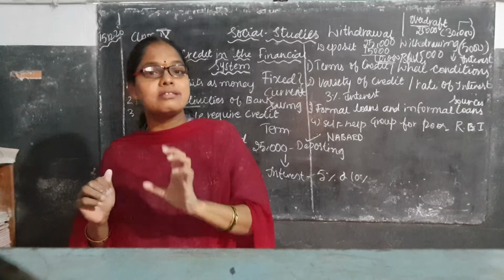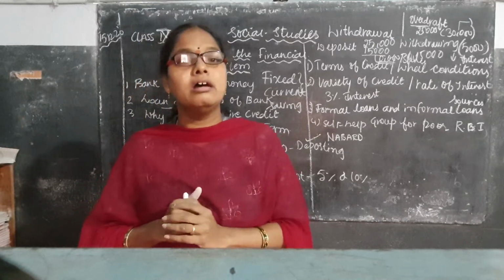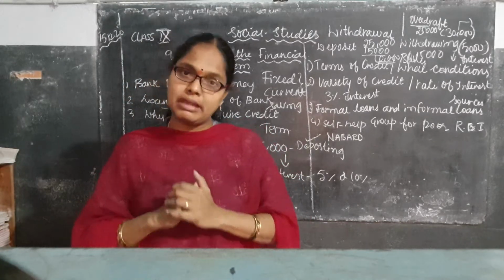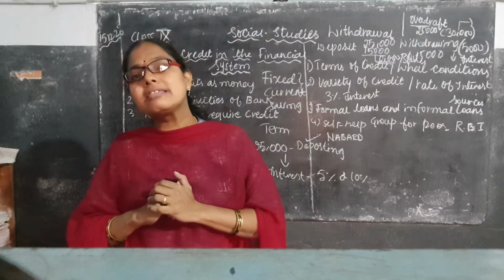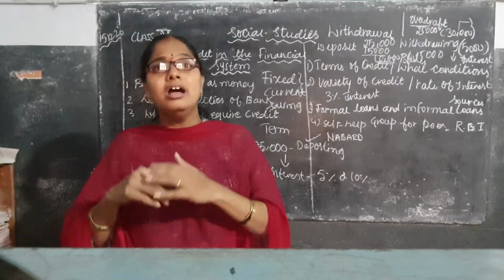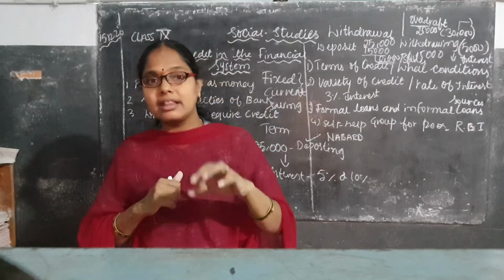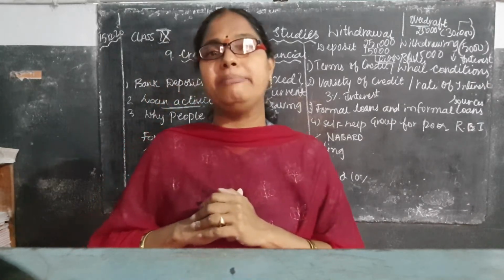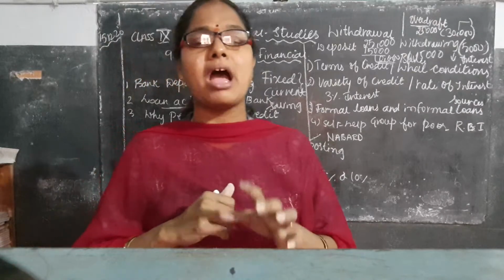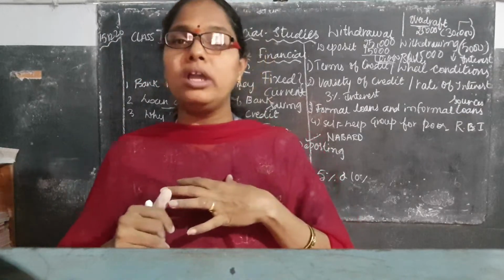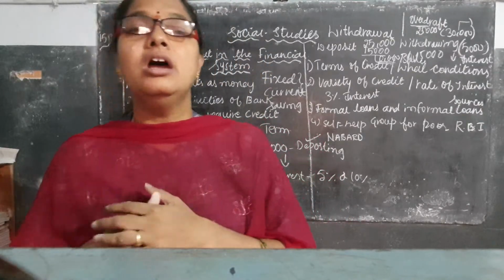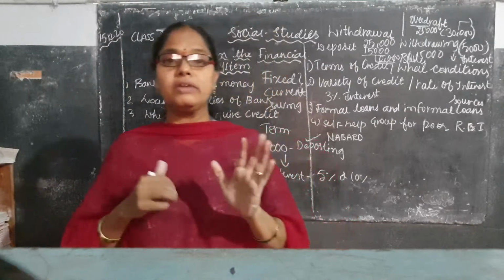Collateral security is nothing but, for example, whenever you want to take a loan from the bank, what will the banker be asking? He will be asking for the house document papers. Not only that, but he may ask for the security of gold or silver or your car, whatever you are having.